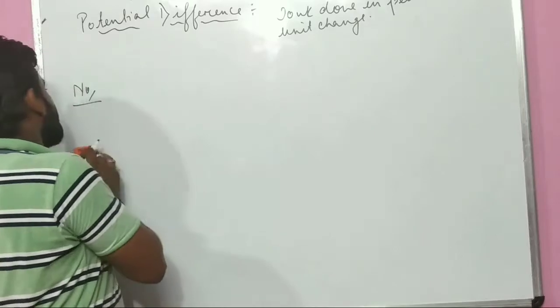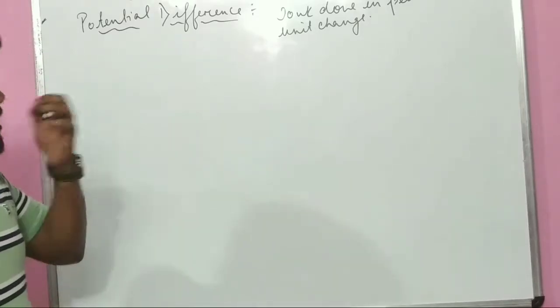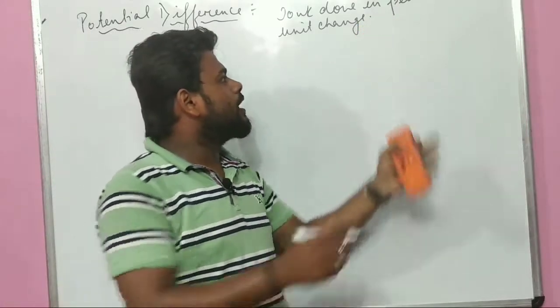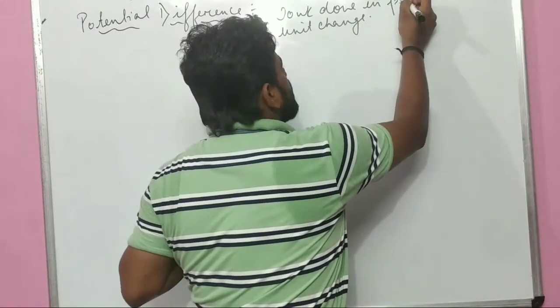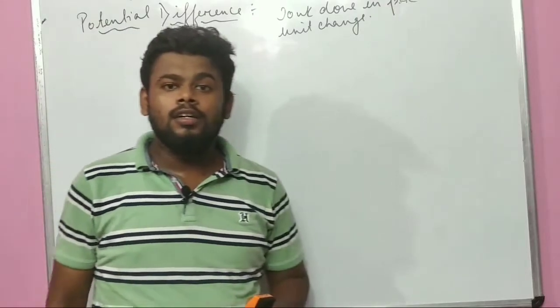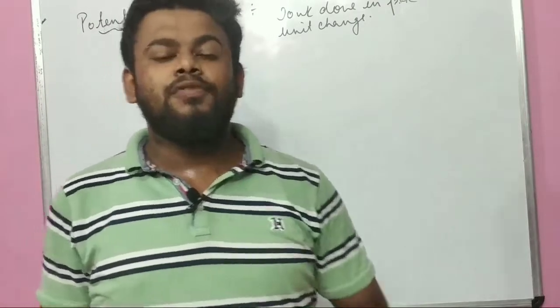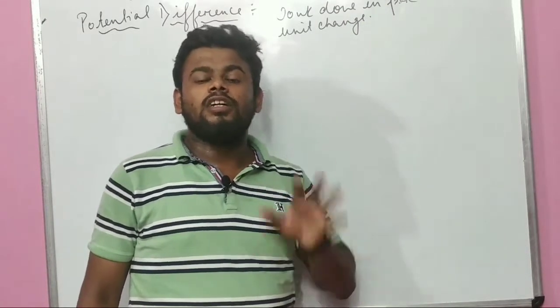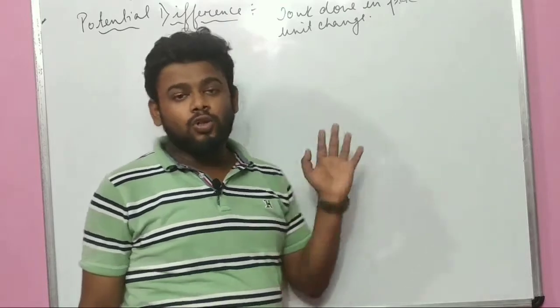Let us stick to the example. Now you might be saying potential difference is work done per unit charge. Why read this and that? Because it is a type of question which generally comes in your board examinations.